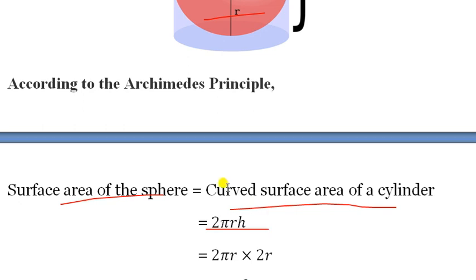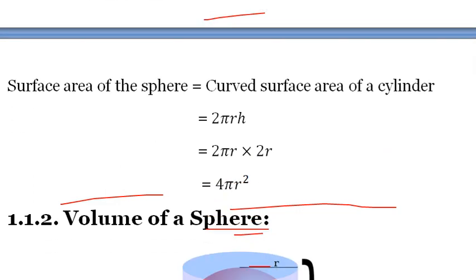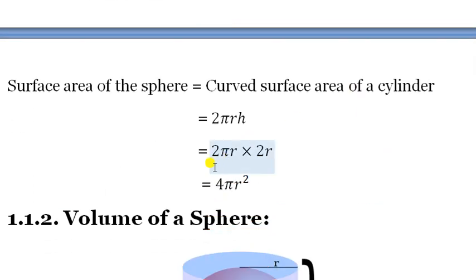And see here, h is equal to 2r. I have explained here, h is equal to 2r, because in a sphere you will not get a height. You have to make the form with r only. So h is equal to 2r. Then if you calculate it, you will get the formula 4 pi r square. So the surface area of a sphere is equal to 4 pi r square.